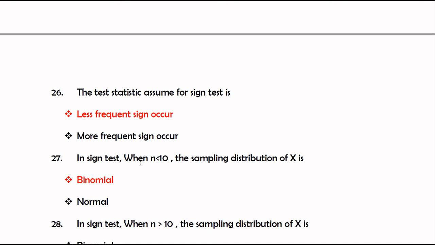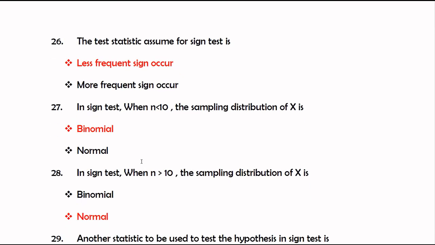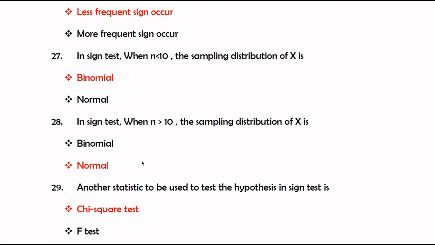In the sign test, when n is less than 10, the sampling distribution of x is binomial. In the sign test, when the number of observations is less than 10, we can use the binomial distribution. When n is greater than 10, the sampling distribution of x will be normal.